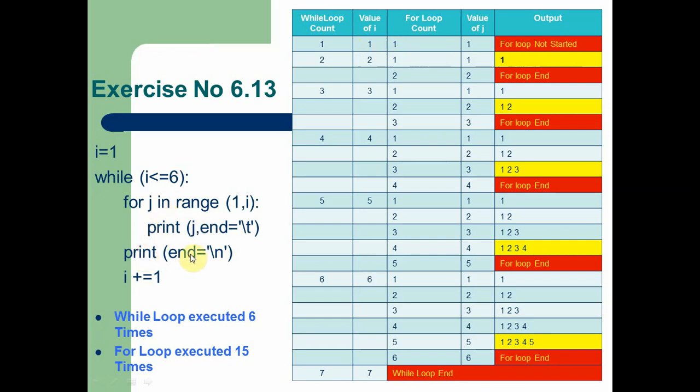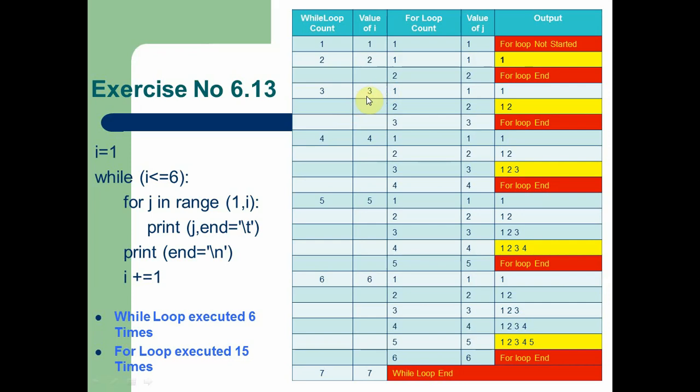After that, print end, slash n, a new line is printed and I is incremented by 1. Now the while loop has completed for the first time. The second loop starts for the while count. Here the I value is 2. Now the for loop starts again with 1. So now the J value is 1, the I value is 2. So the condition is true because the N value is 2. So on the screen 1 is printed. When the for loop count executes until J reaches the for loop end, after that a new line is entered and I's value is incremented by 1.